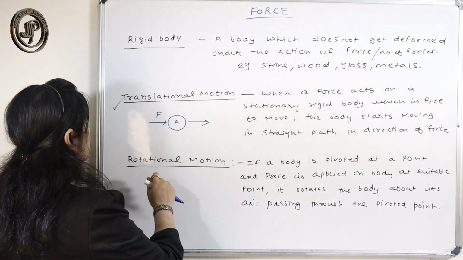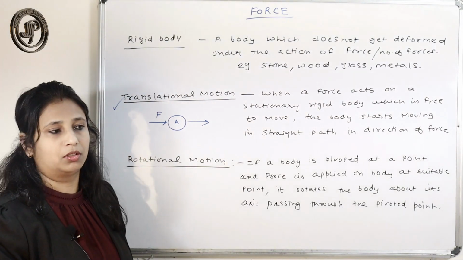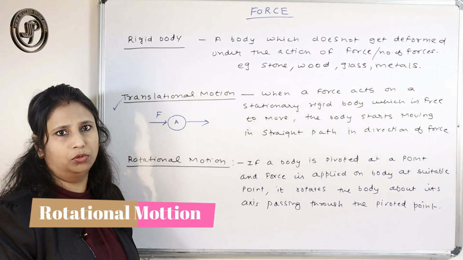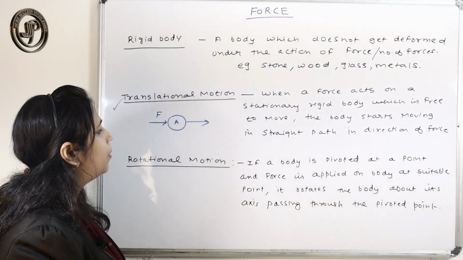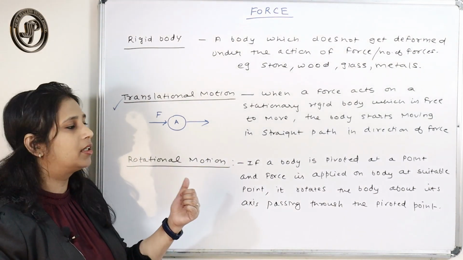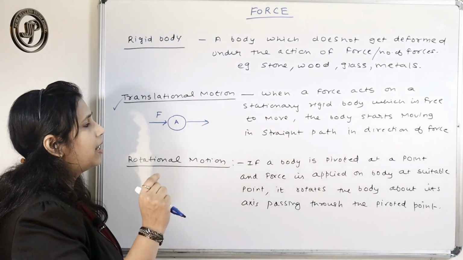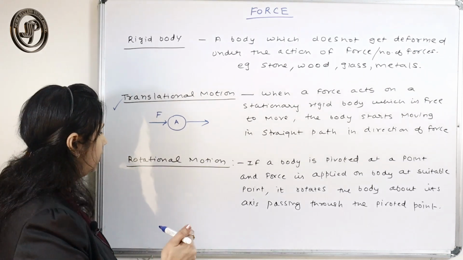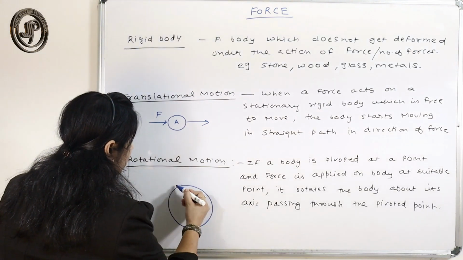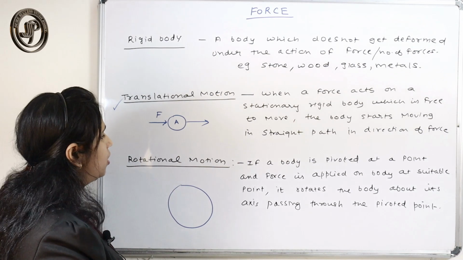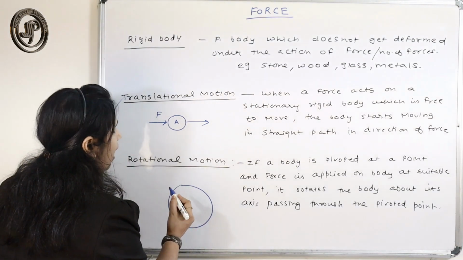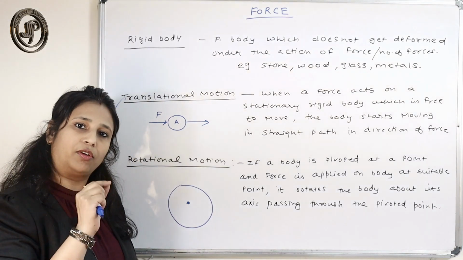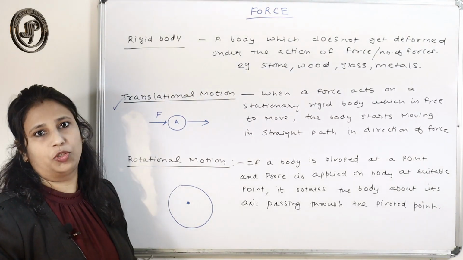Now comes rotational motion. In rotational motion, here also the body is moving, but the condition is that the body is fixed with something. Suppose the body is pivoted, it is fixed at a particular point, and with that point it is not free to move.